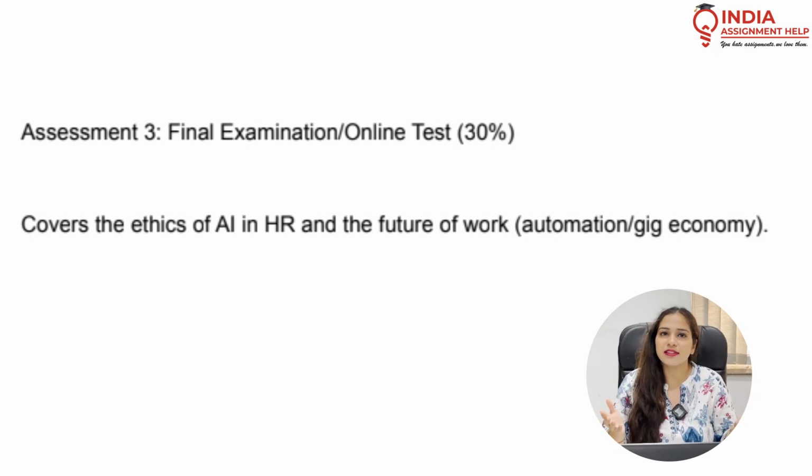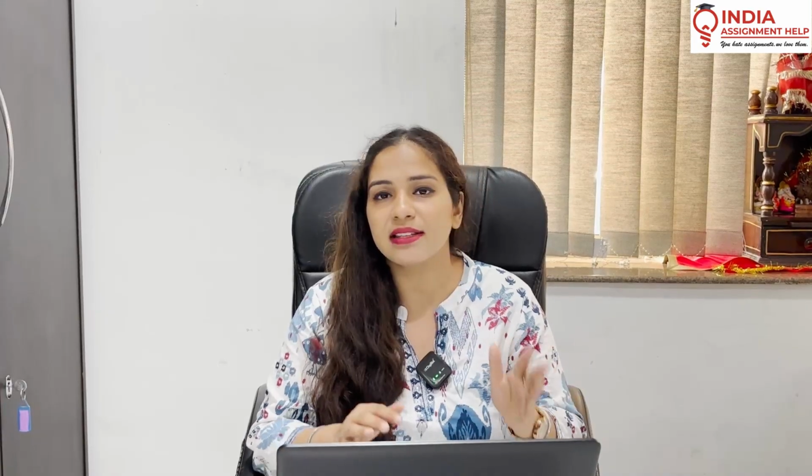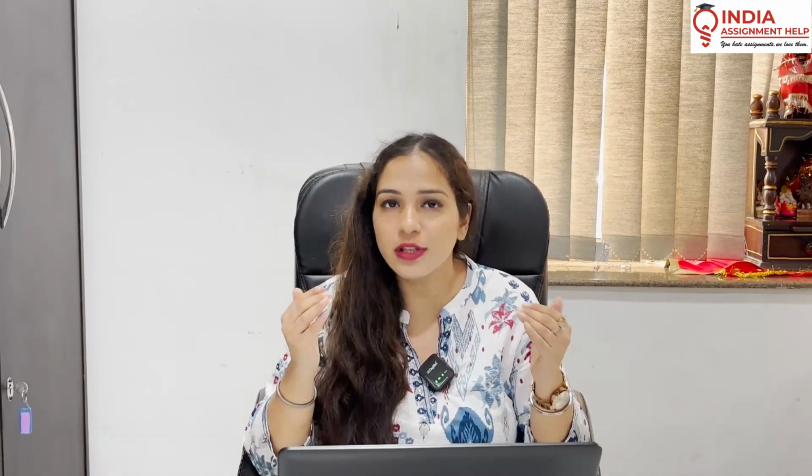So in this entire discussion, we have discussed that there are 3 assessments under this unit. Assessment 1, which is digital HR audit, that holds 30% weightage. Second assessment was HRIS implementation project, which holds 40% weightage. And third is final examination, that can be in the form of an online test, that holds 30% weightage. So this was it about the unit of human resource technology.